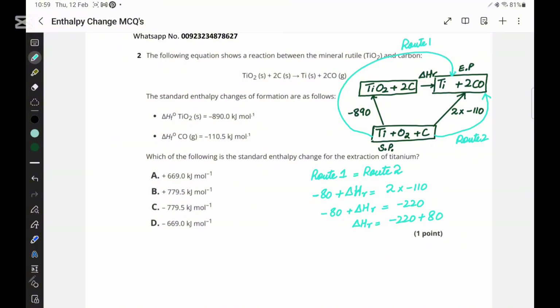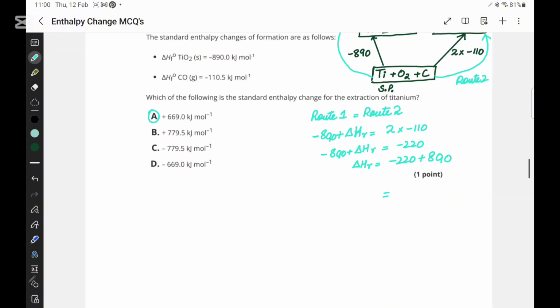Oh, it's minus 890, okay, and this is 1, so it's plus 890. So our answer comes out to be 669. That is going to be option A, around plus 670 kilojoules per mole, and that is option A.